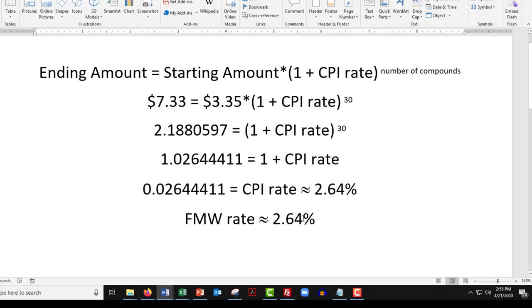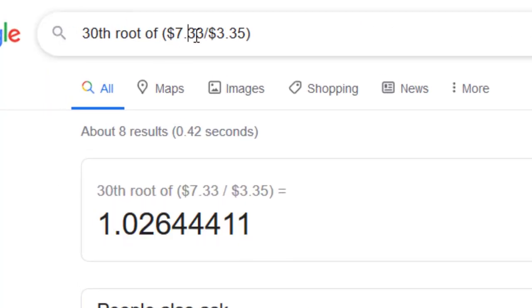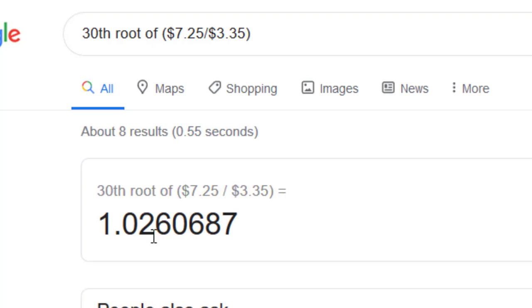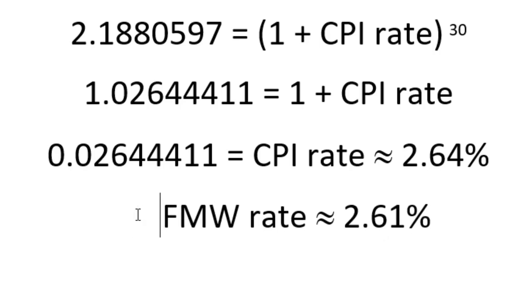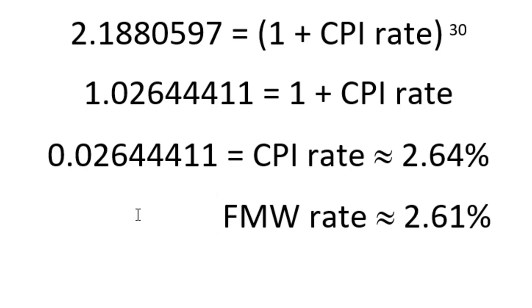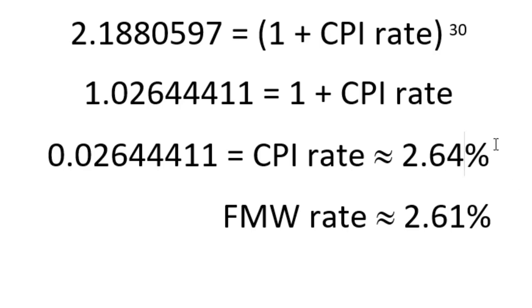I think it was closer to, you know, I have to recalculate because I don't remember. I'm not going to try to memorize. I know it's the same math, except this is 725 instead of 335. It's 2.61%. So you know what I'm thinking? I'm thinking the meme actually has a slight point, because the economy inflated between these 30 years at 2.64%. The federal minimum wage inflated at 2.61%.